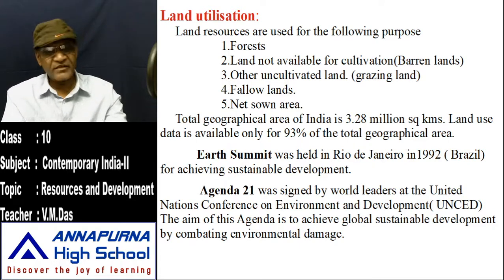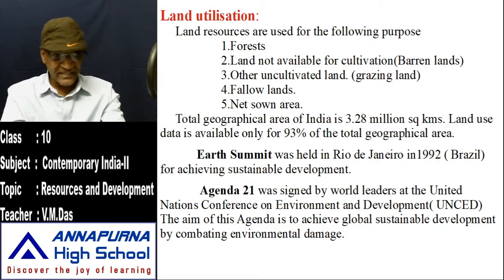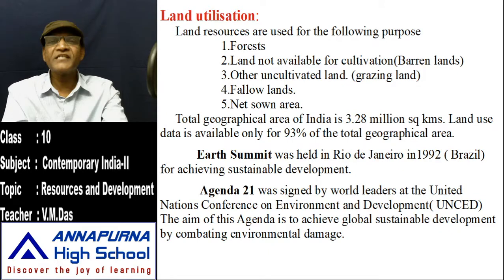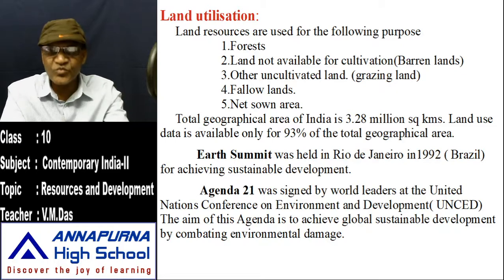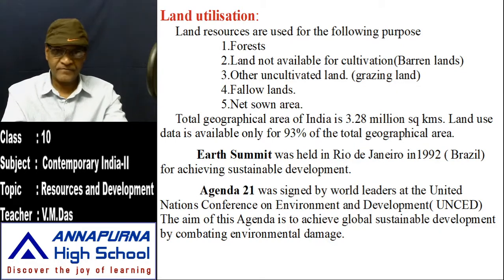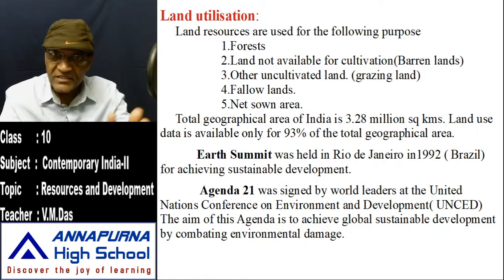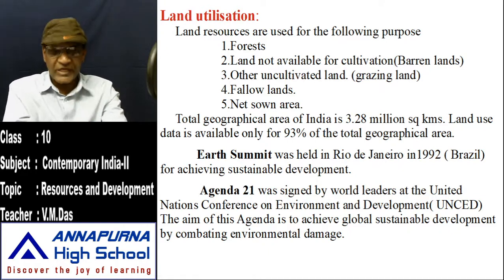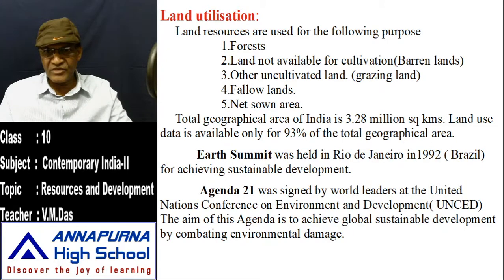In all the countries today we are seeing the degradation of land, environmental pollution, damage everywhere. So in order to conserve the land and check this environmental damage, Agenda 21 was signed by the prominent world leaders at the United Nations Conference on Environment and Development, particularly to achieve global sustainable development by combating environmental damage.